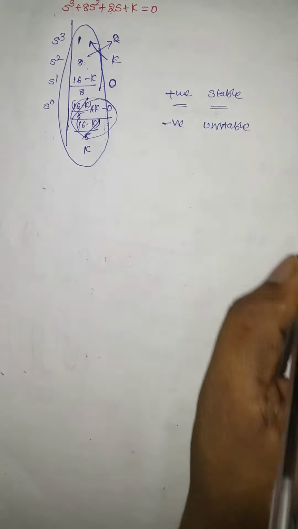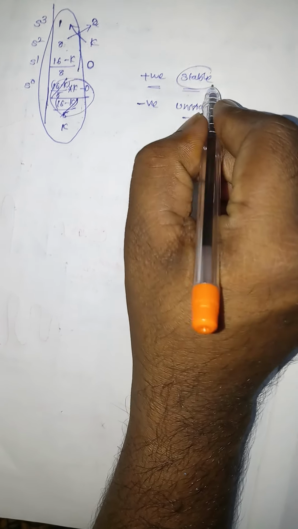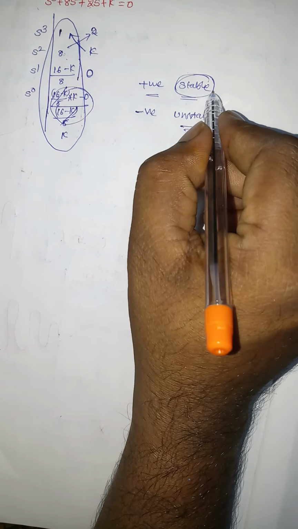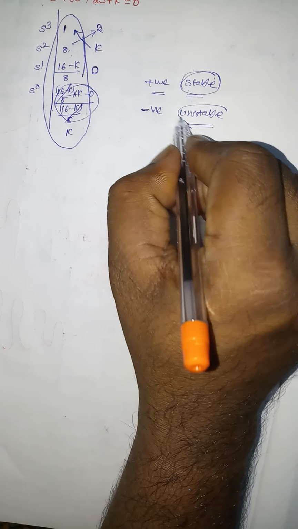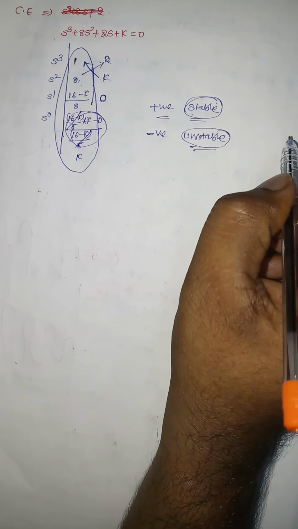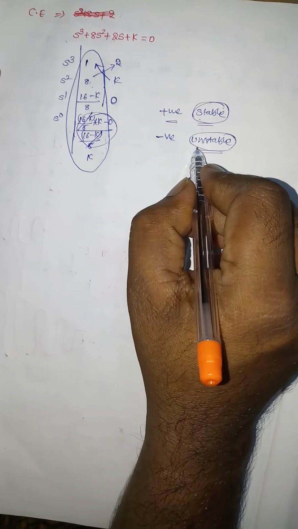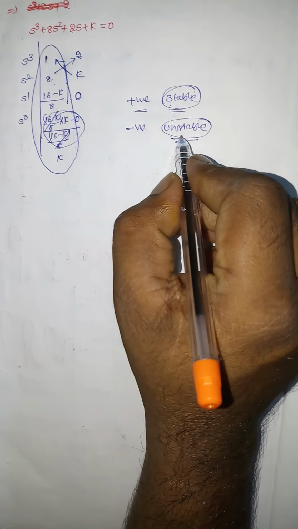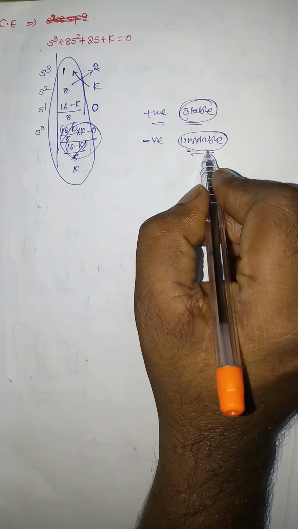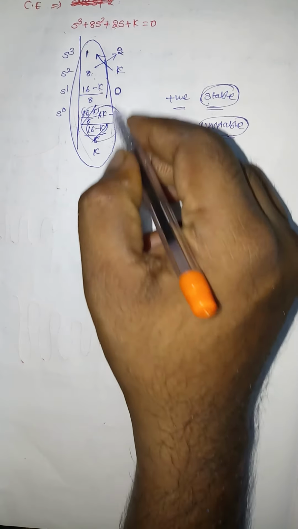Stable means all the poles are located in the left half of the S plane. Unstable means some of the poles may be located in the right half of the S plane. We can also find how many poles are located in the right half of the S plane from this first column of the Routh array.